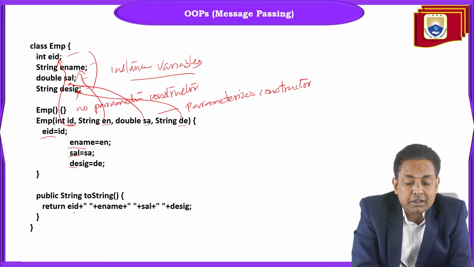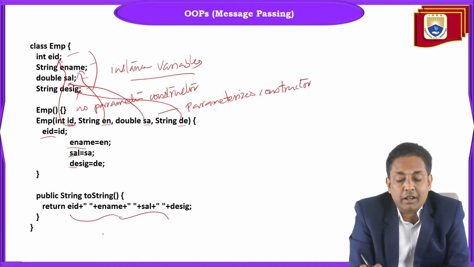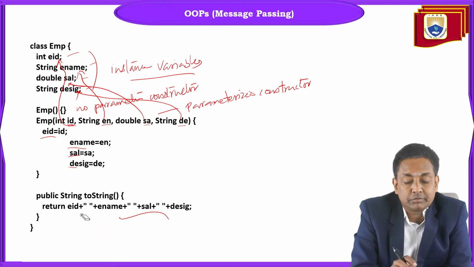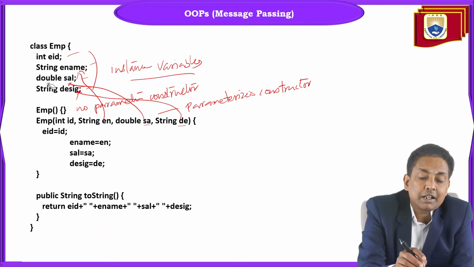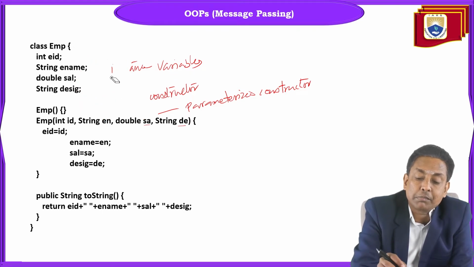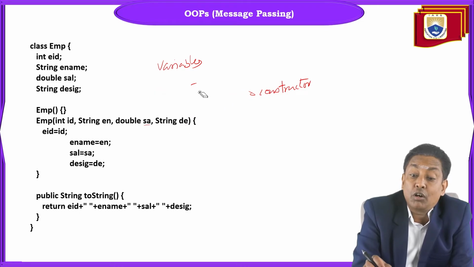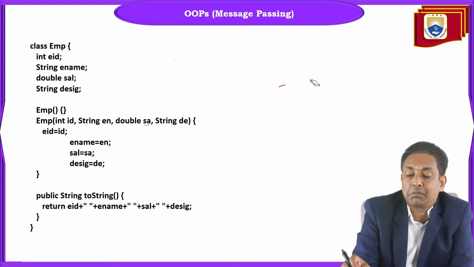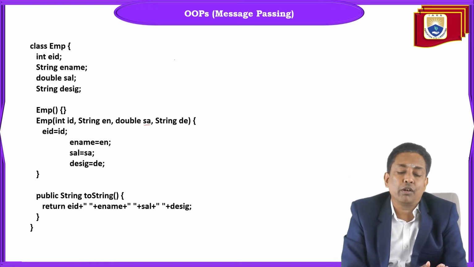And in the toString method, I am printing the whole state of the object: employee ID, employee name, salary, and designation. So it's a normal class, a class with 4 instance variables and 2 constructors, one no parameter constructor and one parameterized constructor, and one overridden toString method. Because the toString method comes from which class? From the Object super-most class.